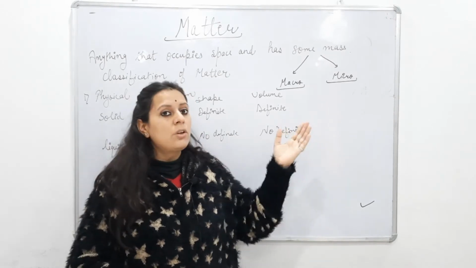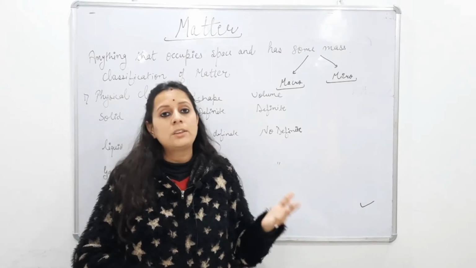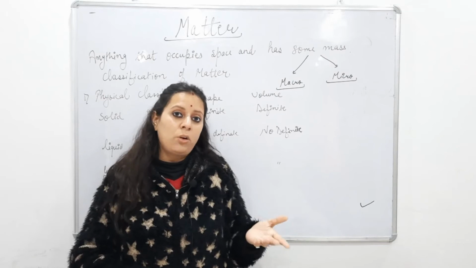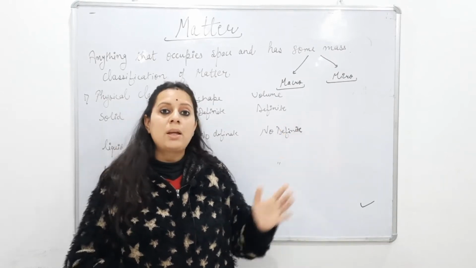And micro means, for example, electron, proton, neutron, which we cannot see with our eyes, but it has some mass and obviously occupies some space. So it comes under the category of micro matter.